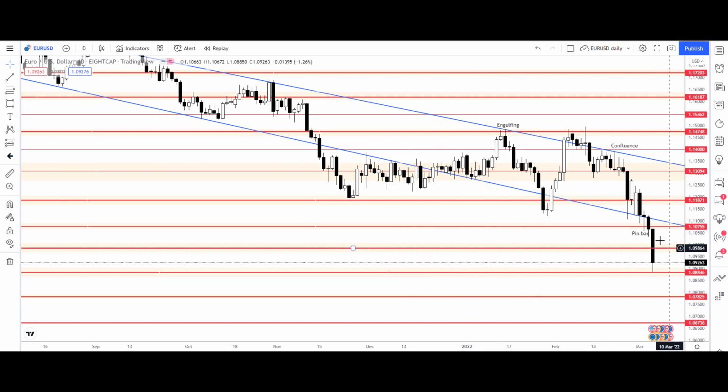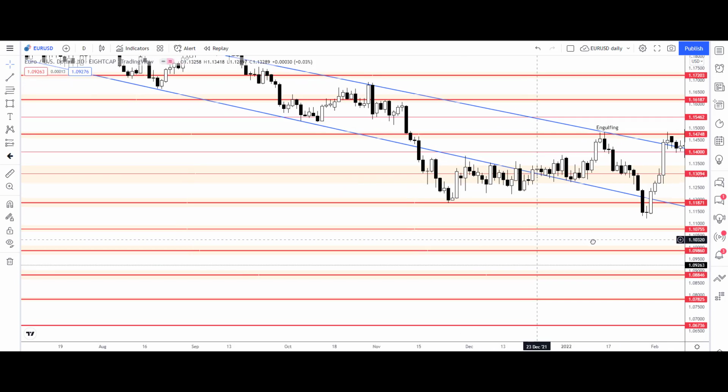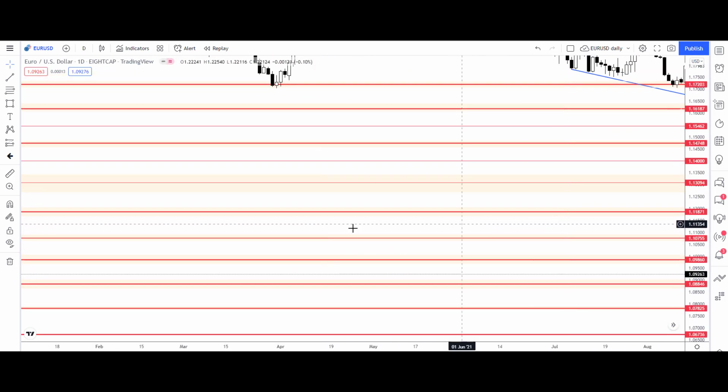The price did not respect this support line at 1.09860, but it stopped at the strong support 1.08846, which has a history as strong support when the price is heading down. This is also visible when we go back in the past.